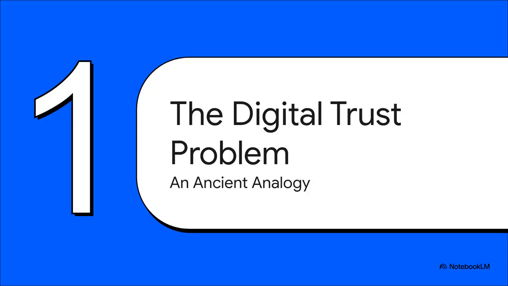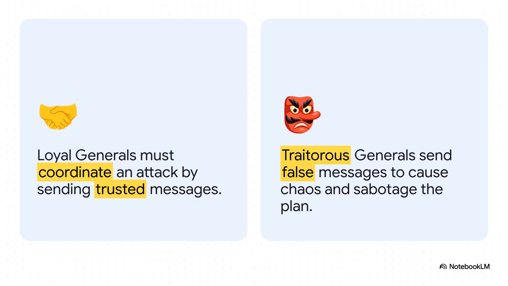Okay, so to really get our heads around this trust issue, the paper brings up a classic thought experiment. It's actually an old problem, but it perfectly explains this very modern challenge. So picture this. You've got these generals surrounding a city. They all have to agree on the exact moment to attack to be successful. The only way they can communicate is by sending messengers. But, and this is the big but, what if some of those generals are traitors? They could send fake messages, lie about the attack time, and totally sabotage the whole plan.